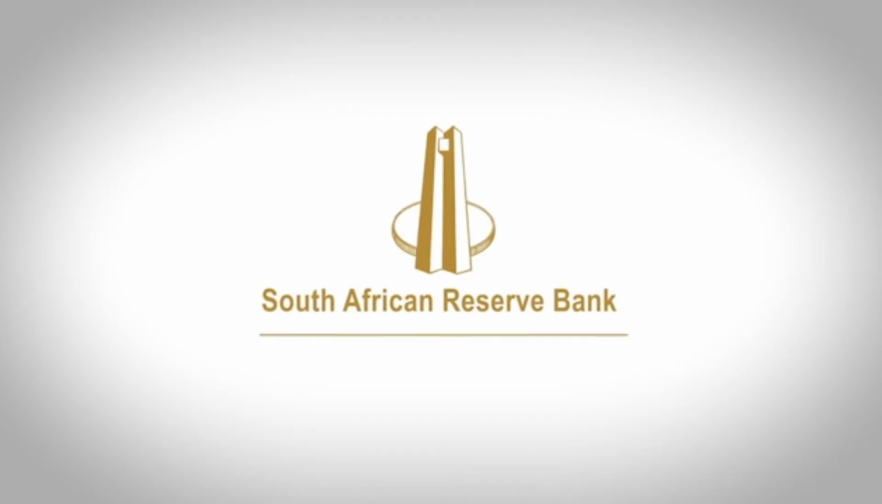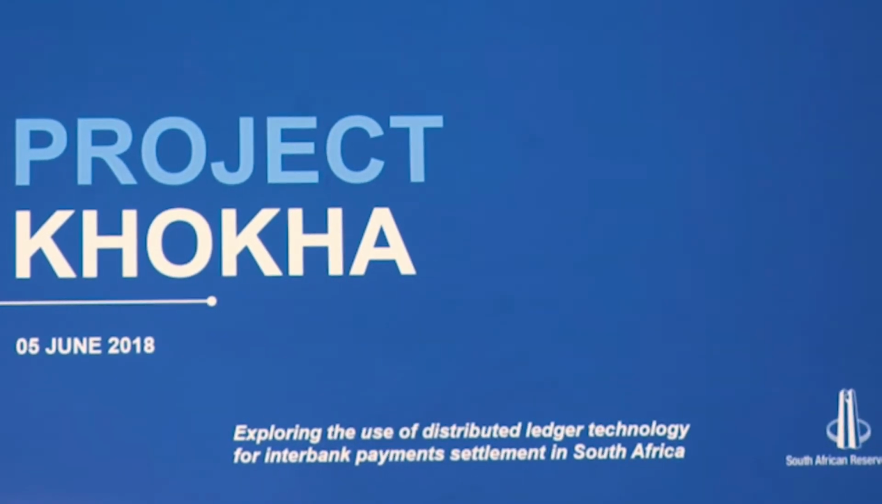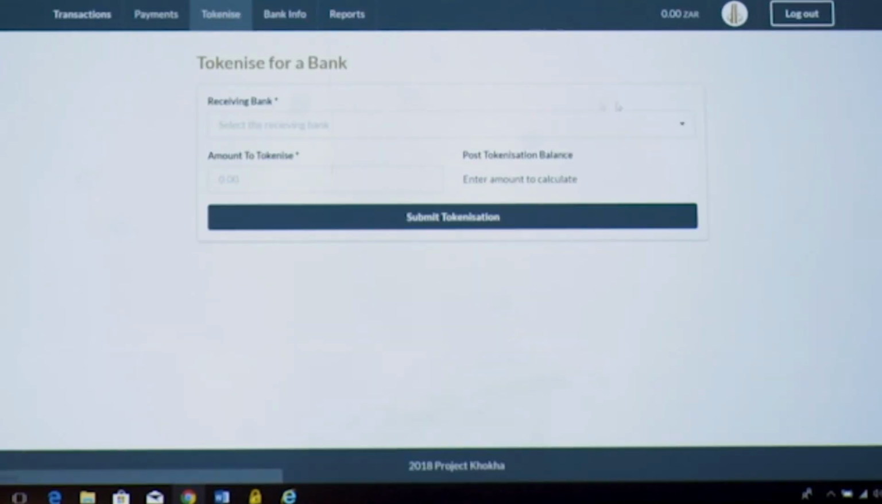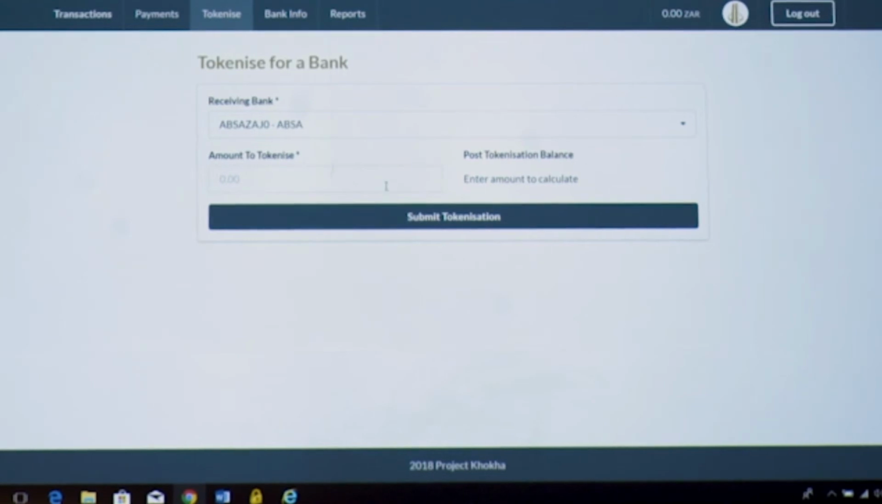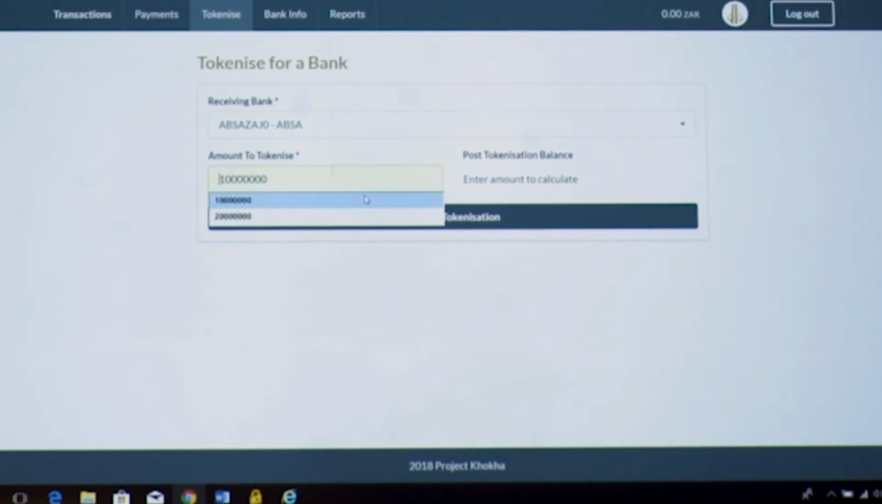What we're going to do now is show you some transactions on the actual system. I always say that half of the snow on my head is because of demos. And for that purpose, we're going to ask Talani to go into the Reserve Bank facility to tokenize funds for a bank. We're first going to do the 10 million for Absa Bank.